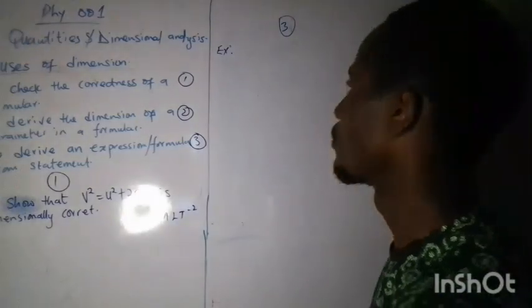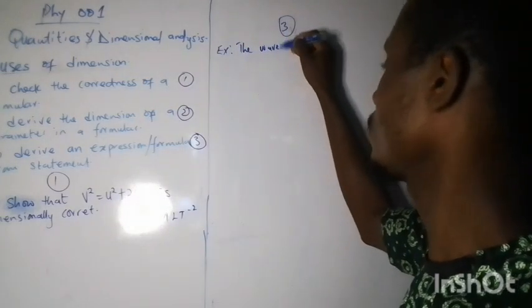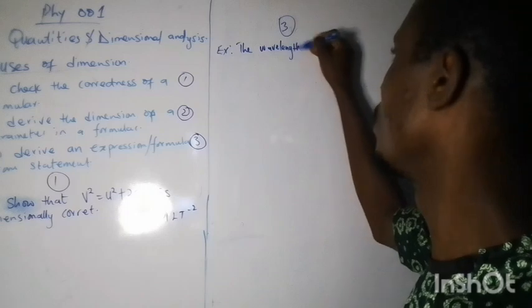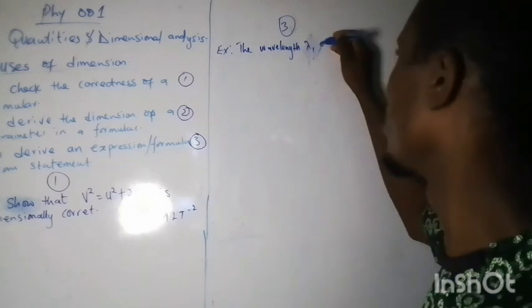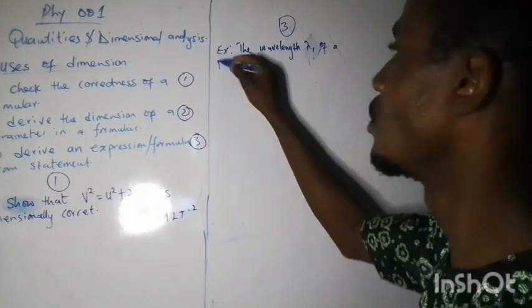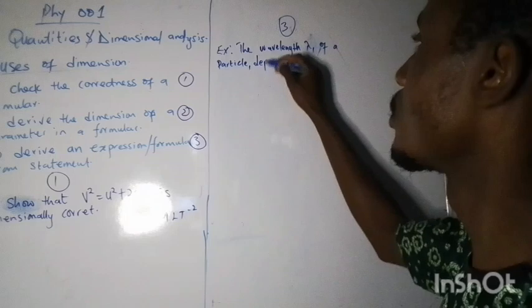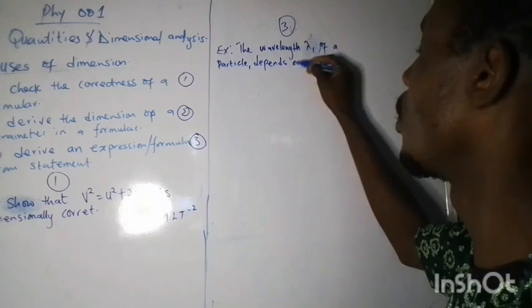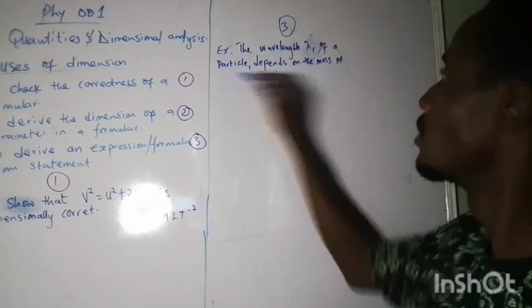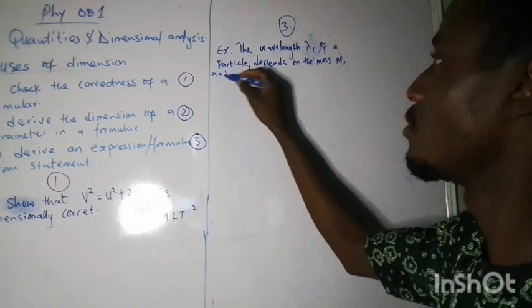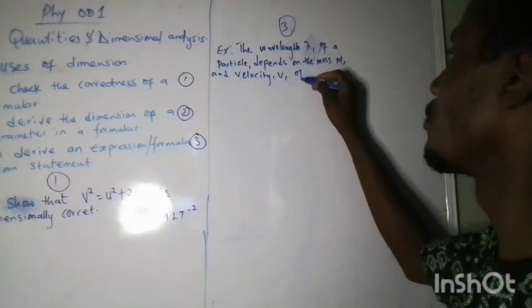Okay, let's take for example, if I say that the wavelength lambda of a particle depends on the mass m and velocity v of the particle.